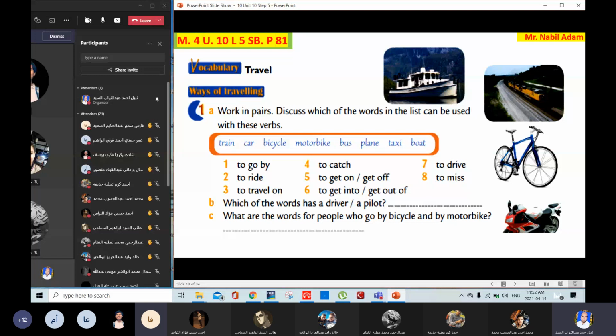Omar Hamdi? Bicyclist? No, cyclist, without by. Cyclist. Okay, Omar Hamdi. People who go by motorbike? Motorcyclist. Very good. Thank you, Omar.